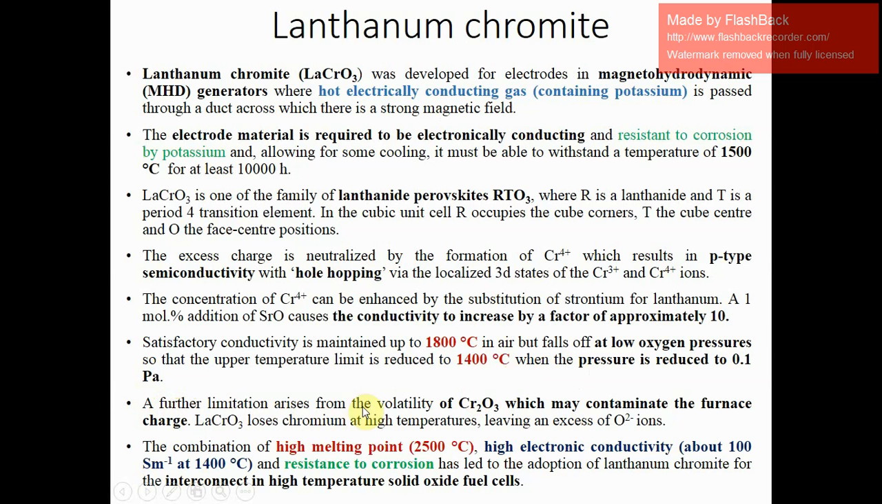A further limitation arises from the volatility of Cr2O3, which may contaminate the furnace charge, because chromium oxide generally has a green color, and you can easily see the contamination in the furnace.